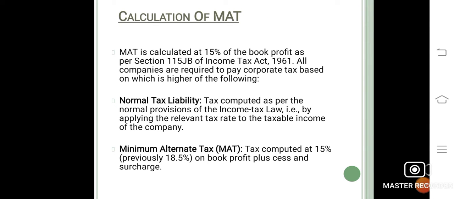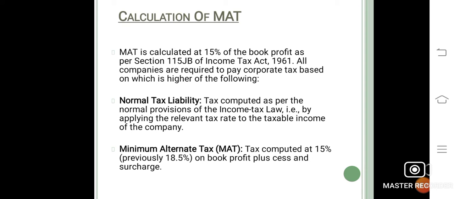Let's see the calculation of the MAT. MAT is calculated at 15% of the book profit as per Section 115JB of the Income Tax Act 1961. All companies are required to pay corporate tax based on the higher of the following: normal tax liability and minimum alternative tax. Normal tax liability is tax computed as per the normal provisions of the income tax law, that is by applying the relevant tax rate to the taxable income of the company.